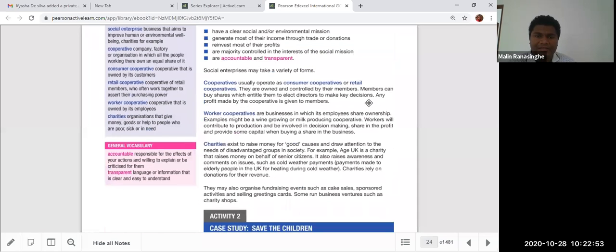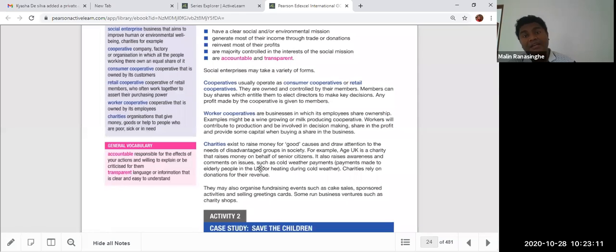So mainly there are worker cooperatives, and charities. So many charities are there. Charity organizations, you can see world famous ones: Greenpeace, the Red Cross, different charities. Age UK is a charity.